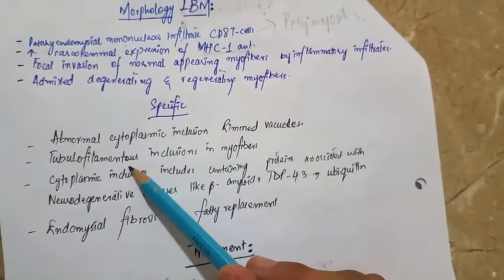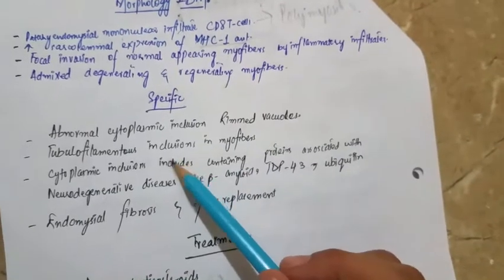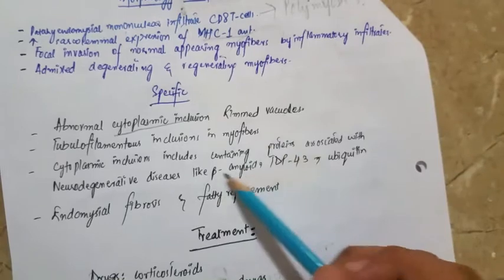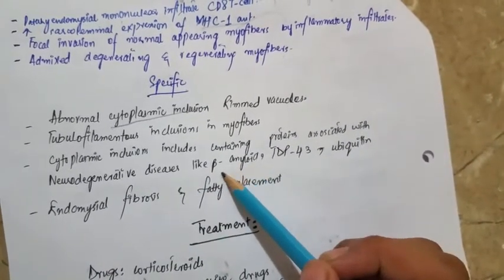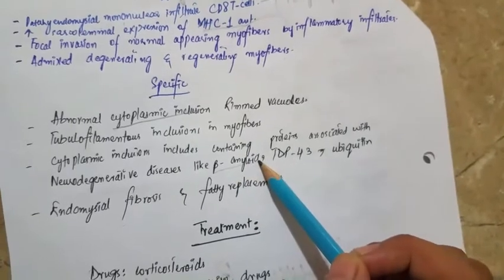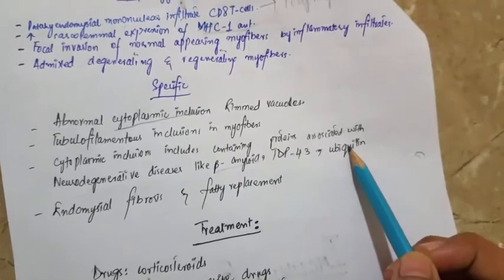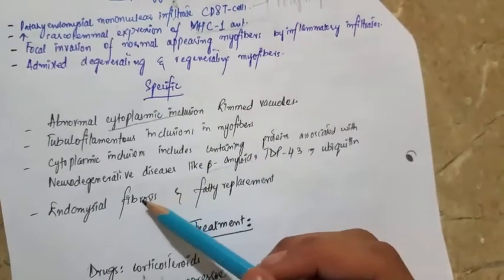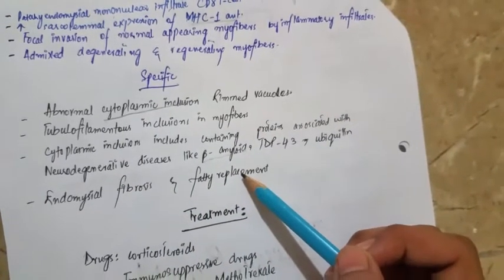There will be tubulofilamentous inclusions of the myofiber, and these cytoplasmic inclusions include the protein associated with the neurodegenerative diseases like beta amyloid. We can see the beta amyloid in Alzheimer's disease, TDP-43, ubiquitin. These all proteins will be present in the cytoplasm. Endomysial fibrosis and the fatty replacement of the muscle fibers.